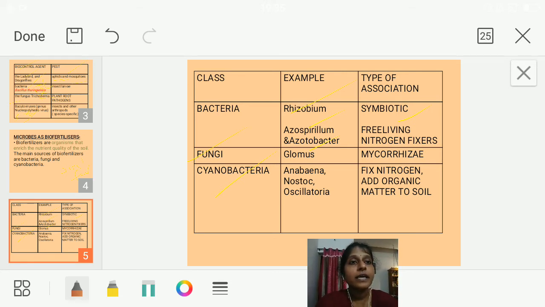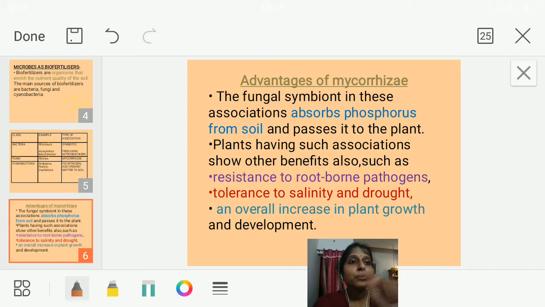Next is fungi. Under that, the example is Glomus. Very important: here we are going to learn a new term called mycorrhiza. What is mycorrhiza? It is an association with the roots of higher plants, a fungal association. The fungi form a symbiotic, that is, mutually beneficial, association with the roots of the higher plants. This association between the fungi and the roots of higher plants we call mycorrhiza.